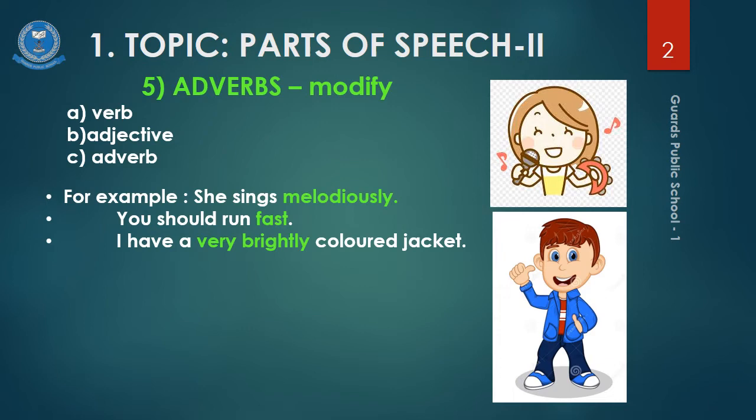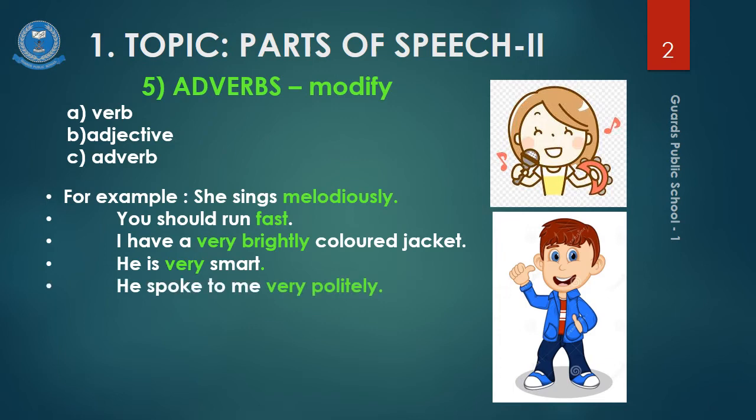Let's see another example. He is very smart. Each highlighted word tells us more about the adjective. Here, very tells us how smart he is. The next example is, he spoke to me very politely.